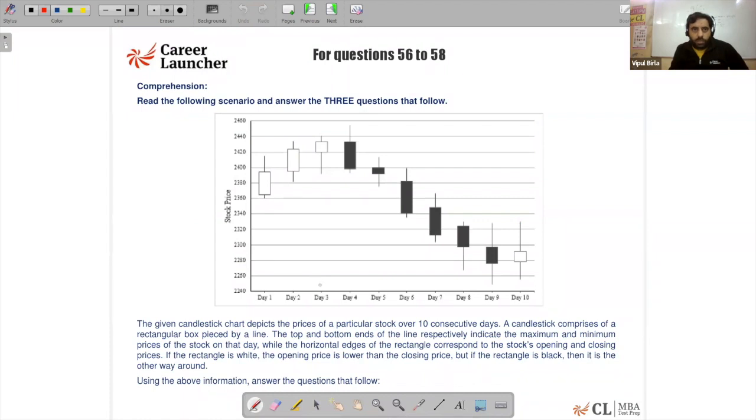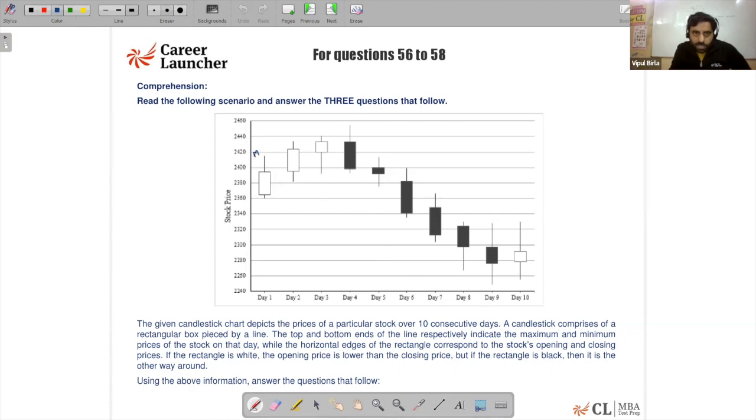56 to 58 caselet, right, guys? It says, read the following scenario and answer the 3 questions that follow. The given candlestick chart depicts the prices of a particular stock over 10 consecutive days. A candlestick comprises a rectangular box pierced by a line. The top and the bottom end of the line respectively indicate the maximum and minimum prices of the stock on that day.